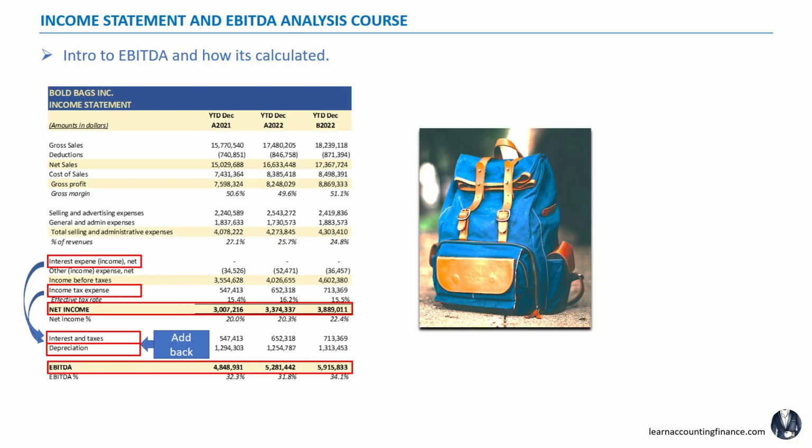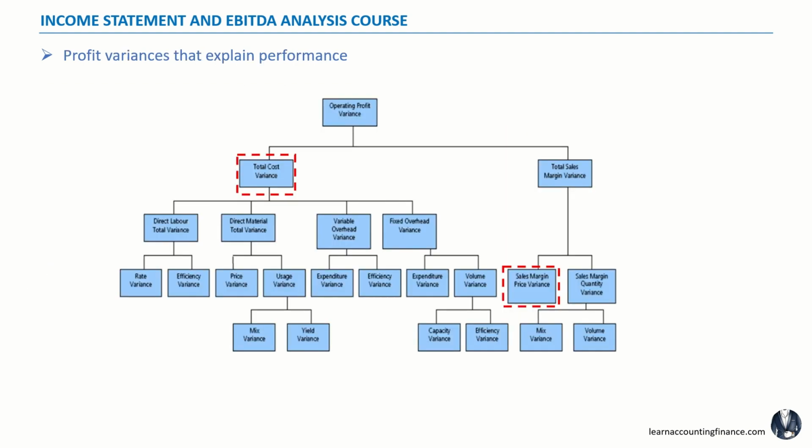We'll start with an introduction to the EBITDA using our example income statement for Bold Bags Inc. We have the income statement for the full year 2021, for the full year 2022, and budget for 2022. So we are explaining performance for the year 2022 in comparison to last year and budget, which is the most likely scenario that you may be facing. We'll get an overview of all the variances that explain the profit changes from one year to the other or between current year and budget. What changes in the income statement impact those variances?